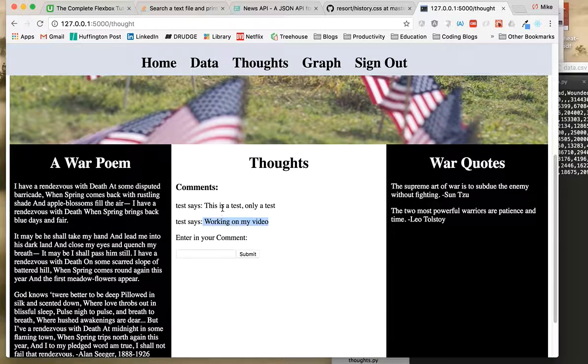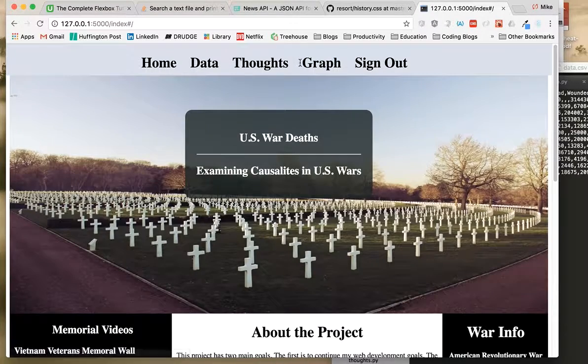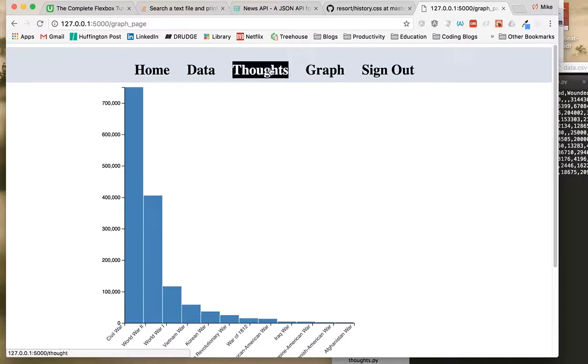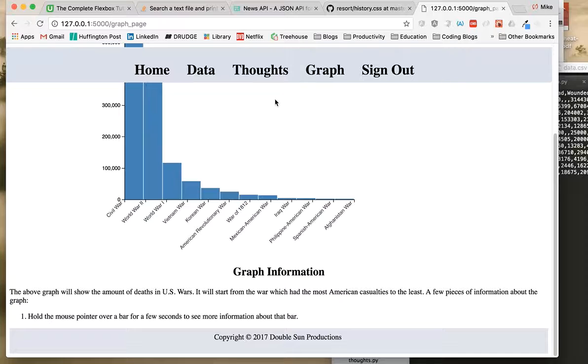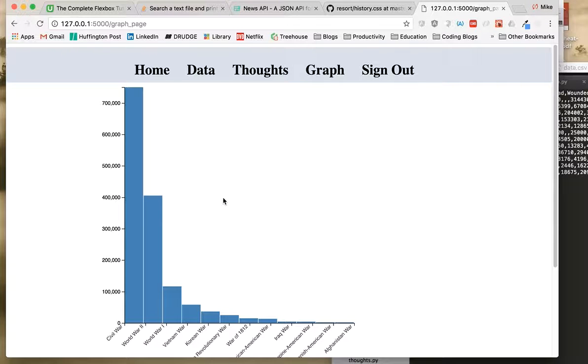Adding this feature, I ran into some issues with the MongoDB that actually hung me up for a few hours. And it was pretty obvious what my error was. Now, the final page that I'll go to is my graph page. So I didn't have to go back like I did. I could have just gone over. And this graph I'll save right from the start. I know it doesn't look that best. It took me forever to get this up.